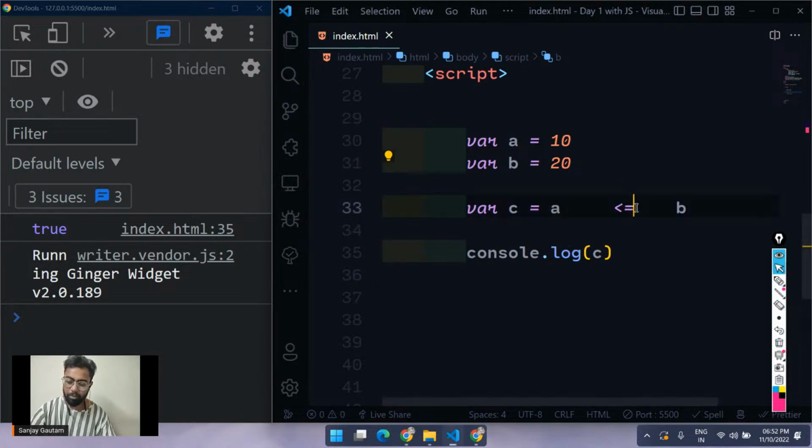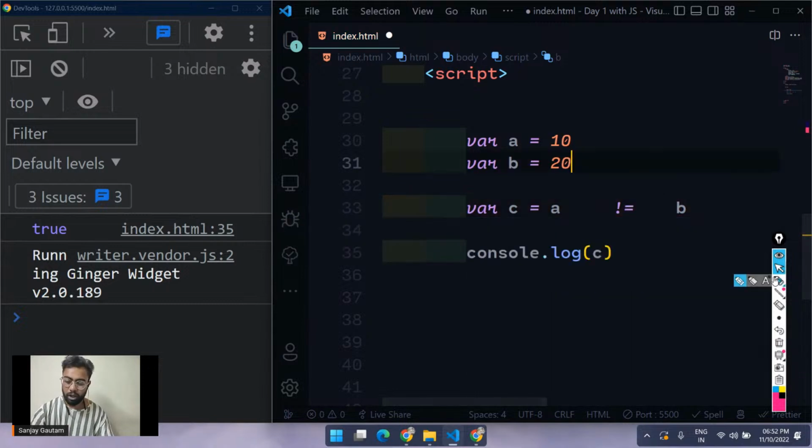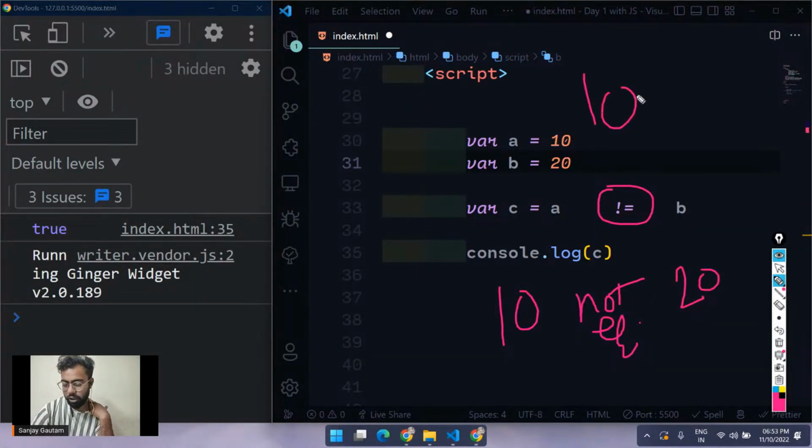But we also have some more operators called not equals to. So this exclamation sign and equal. So it is saying that if 10 is not equals to 20. So just give me your answer. Sorry, if 10 is not equals to 20, are we going to get a true or a false here?